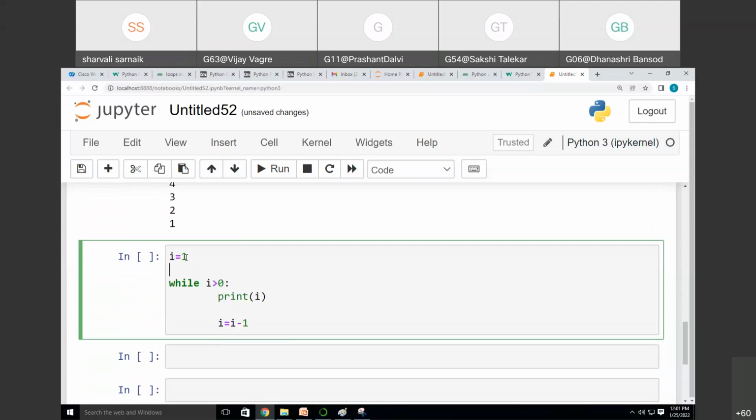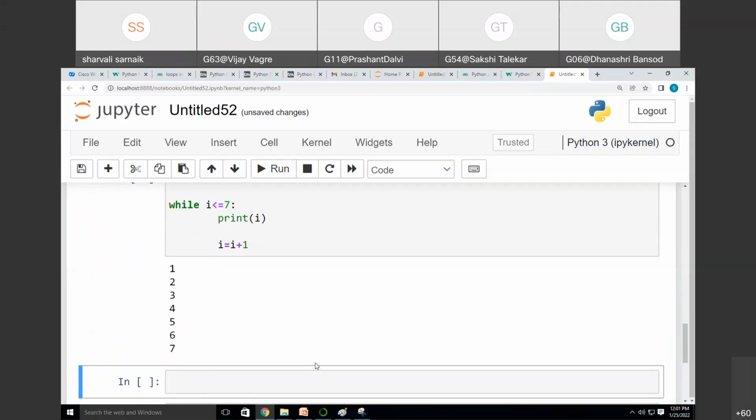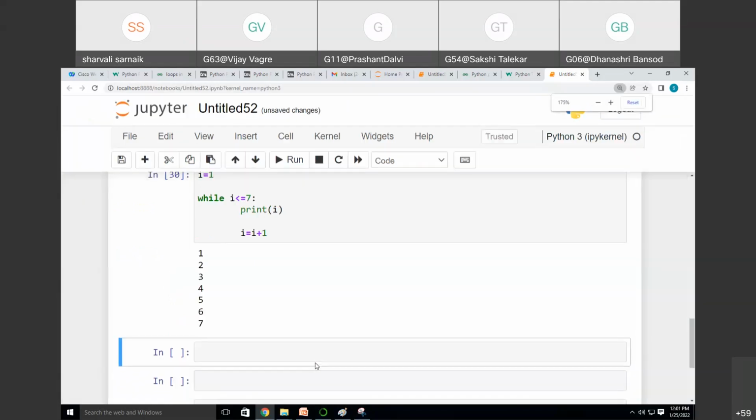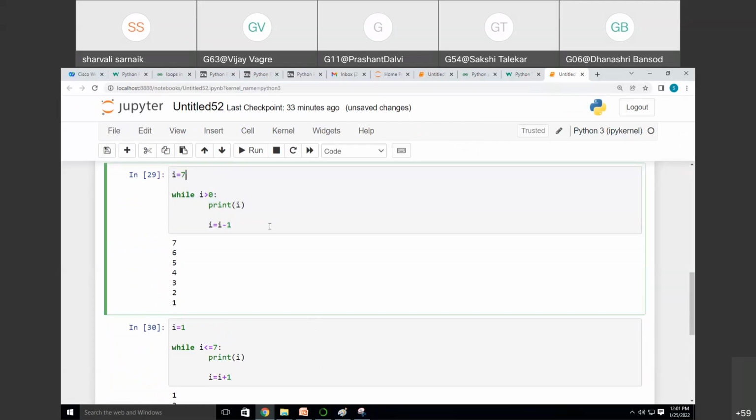If you want to come in forward direction, then just change it, and we are coming in forward direction. So these are the two codes which will help us to print the reverse logic as well as the forward logic.